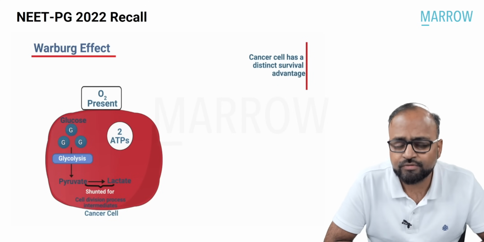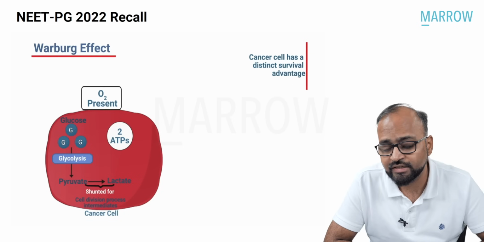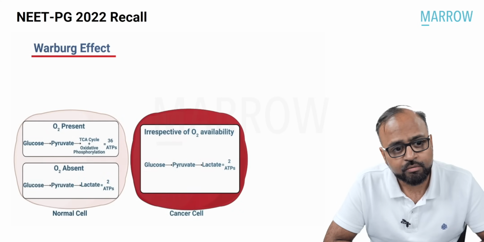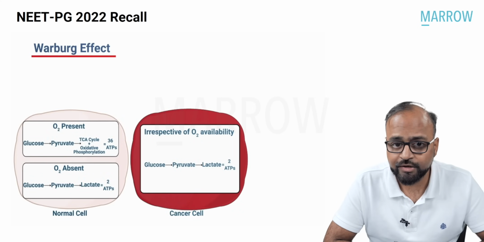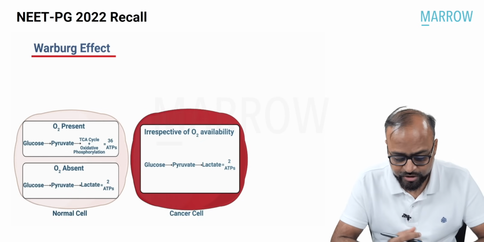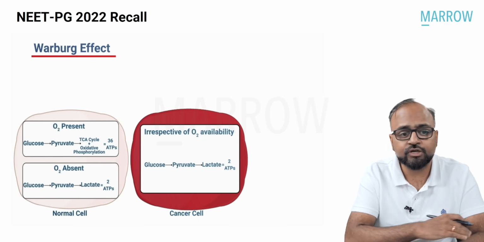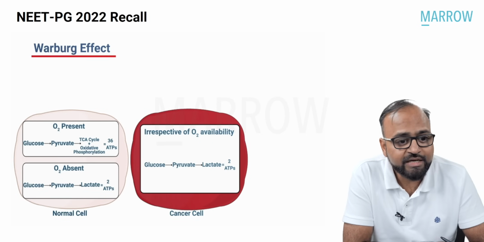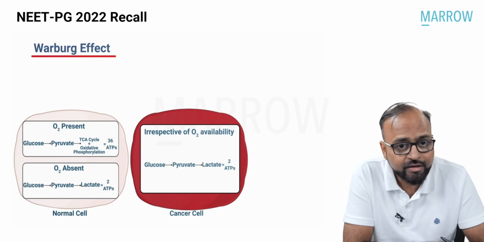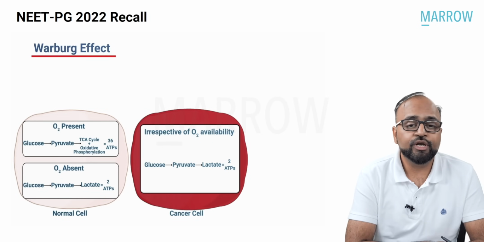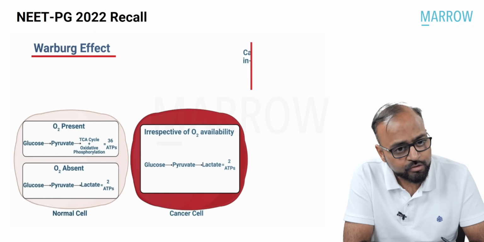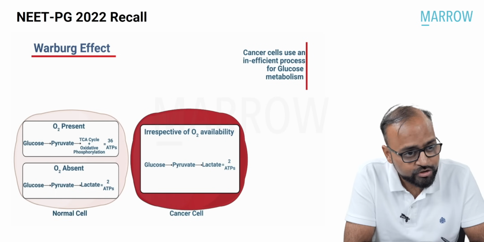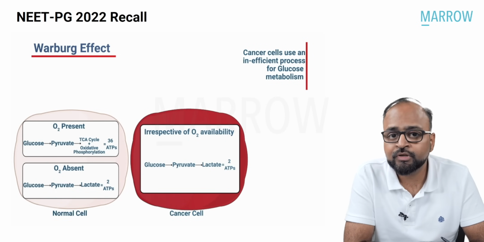But do you realize that this is a very inefficient way of utilizing glucose? Cancer cell requires more amount of glucose because it has to divide. But at the same time, it is using this glucose in a very inefficient manner. Irrespective of O2 availability, because TCA cycle oxidative phosphorylation is inhibited, from one glucose, only 2 ATPs are produced. So cancer cells use an inefficient process for glucose metabolism. This is what is called as Warburg effect, right?